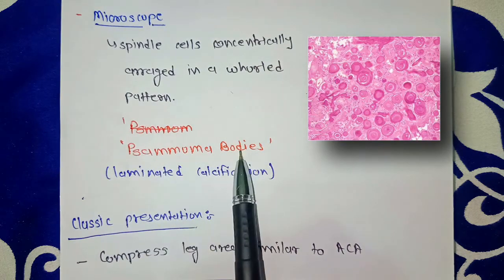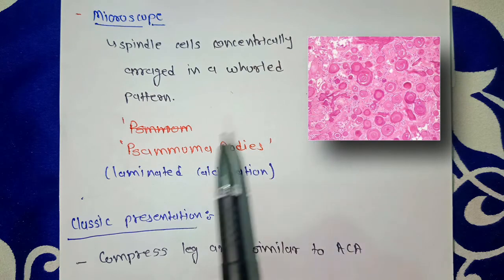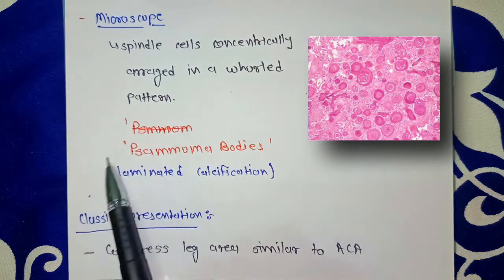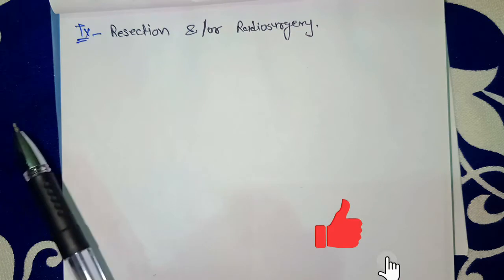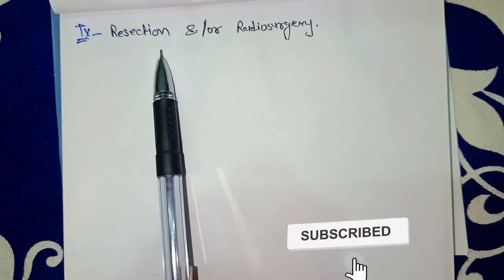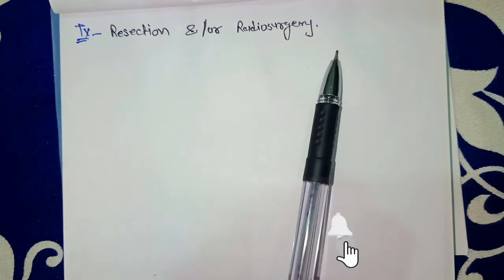Under the microscope, this tumor looks like spindle cells concentrically arranged in a whorled pattern. It is called psammoma bodies, like shown in the picture. Psammoma bodies are usually laminated calcifications of these cells. Classic presentation of this tumor is that it will compress the leg area, similar to an ACA stroke, which is an anterior cerebral artery stroke. Treatment of this tumor is resection of the tumor from the brain or radiosurgery.